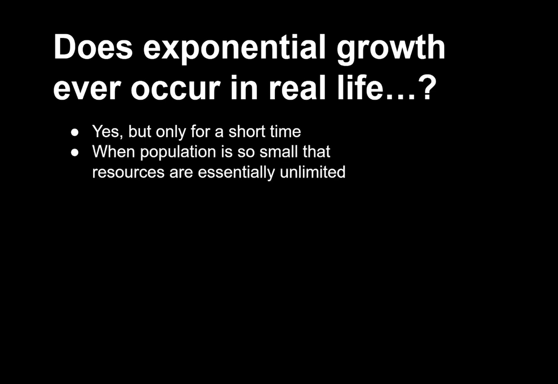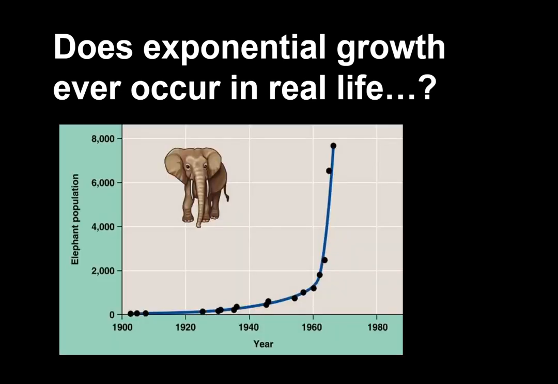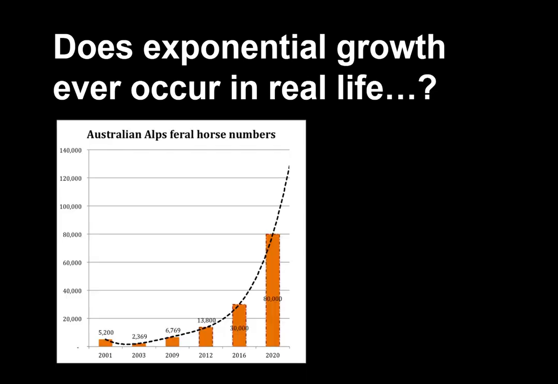The exponential growth model is useful to us when we're looking at a population that is so small that the resources are essentially unlimited. For example, an endangered species at the brink of extinction may grow exponentially as it comes back from the brink of extinction, as this population of elephants did once the establishment of a national park prevented human hunting in its habitat. Invasive species may grow exponentially after they are first introduced to a new habitat. The population of feral horses in the Australian Alps has been growing exponentially for the past 2 decades or so.